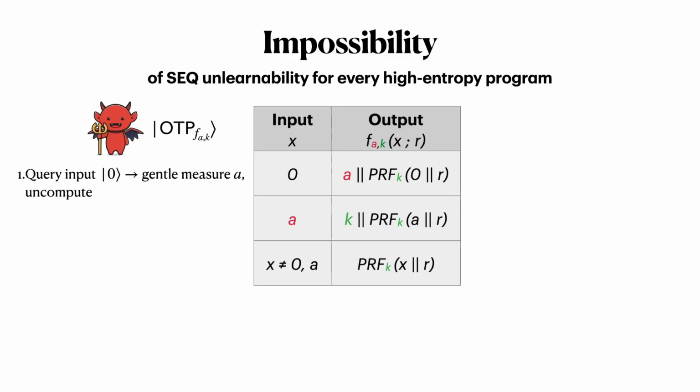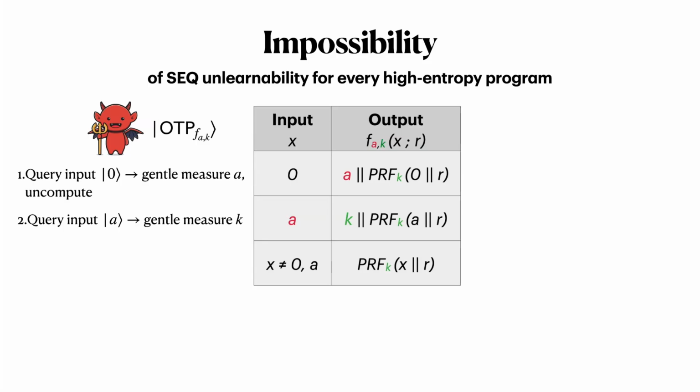The adversary first queries the program on input 0. And now note that the output of the function has the property that the first chunk is a deterministic string A, the second chunk is highly random. So the adversary will only measure the first chunk. They'll learn A, and this is a gentle measurement. Now they can uncompute that query, and essentially they have learned A for free.